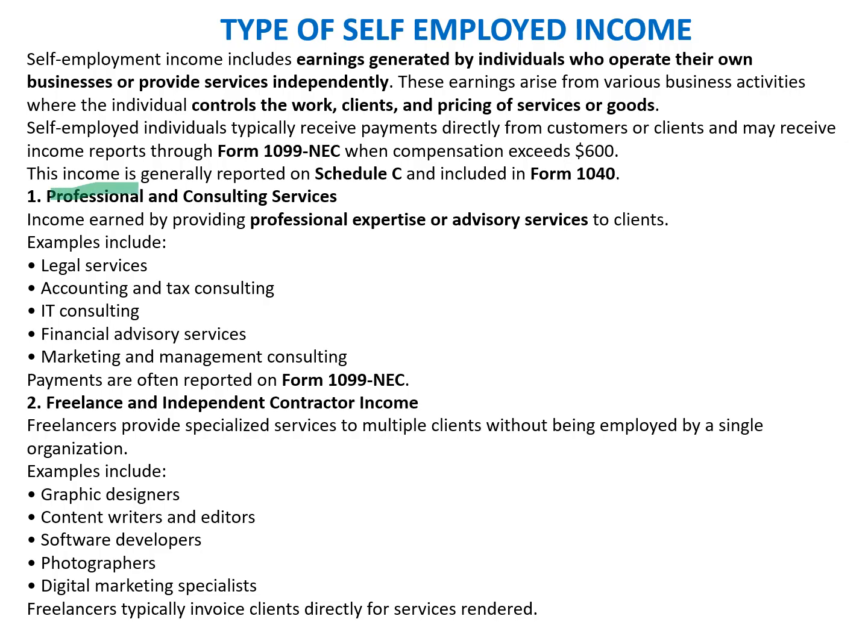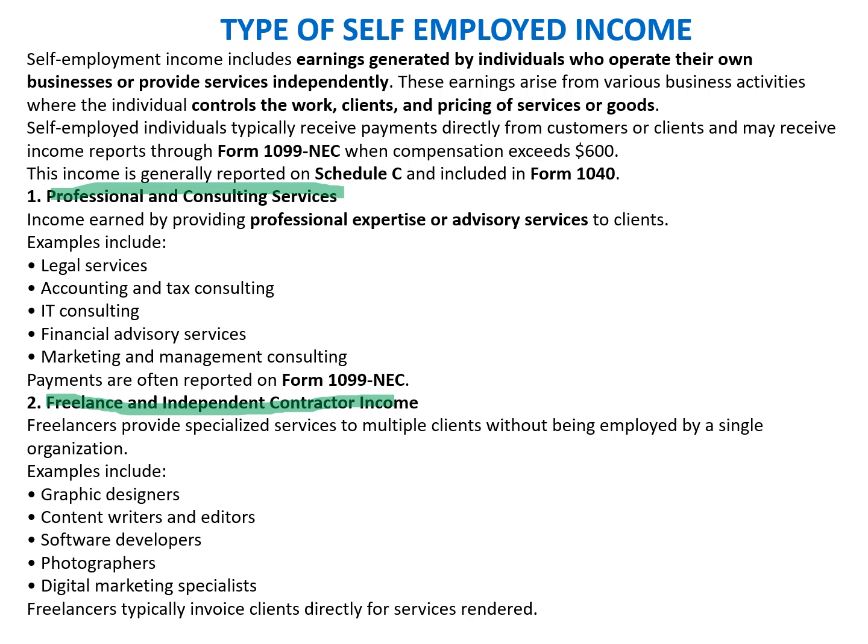First is professional and consulting services: income earned by providing professional expertise or advisory services to clients, which includes legal, accounting, IT, financial advisory services, and marketing management services. Second is freelance and independent contractor income, which includes graphic designers, content writers, editors, software developers, photographers, and digital marketers. All of these are income generated by self-employed individuals.